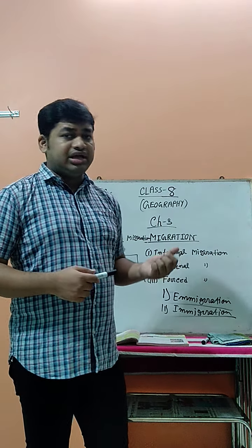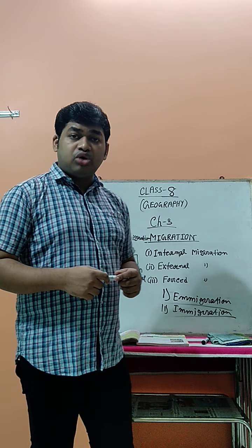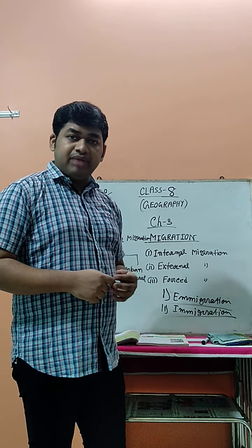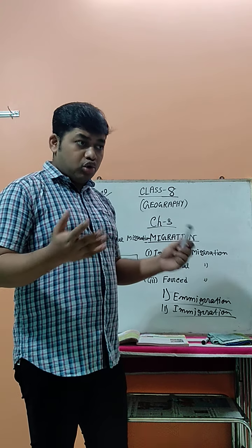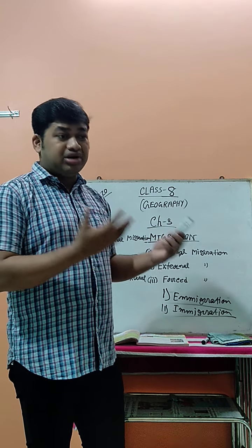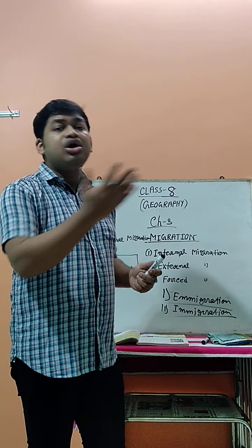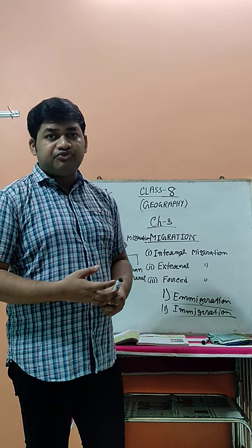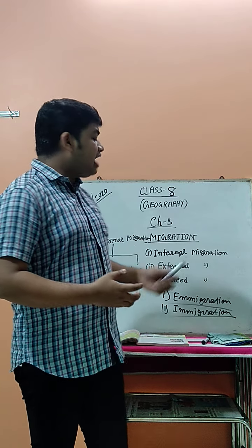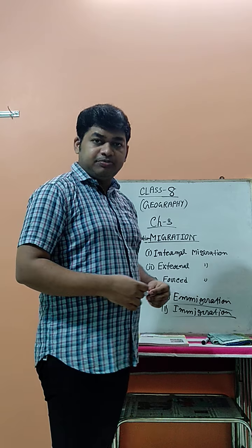Other reasons are also there: health facilities not being sufficient, not getting the proper amount of food, crop production not occurring in a proper amount, or not getting electricity, health facilities, water supply, or other infrastructure. At that time also, people migrate from one place to another place. So there are lots of reasons for the migration process.